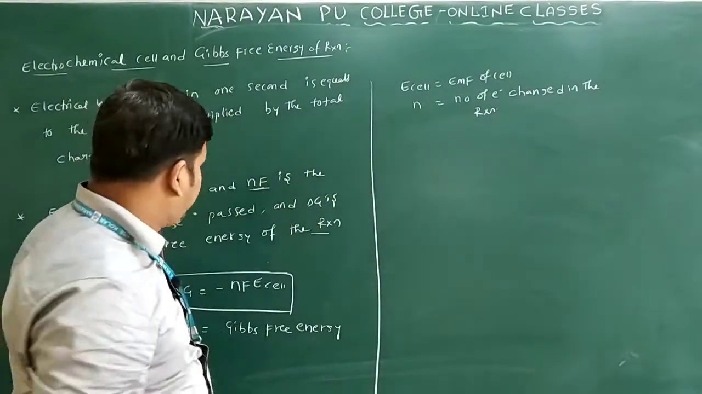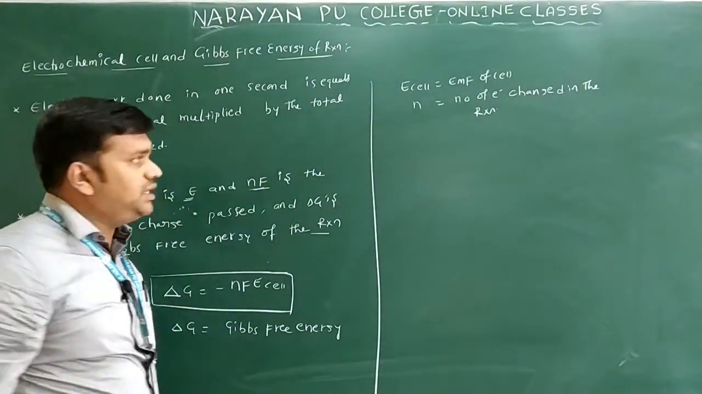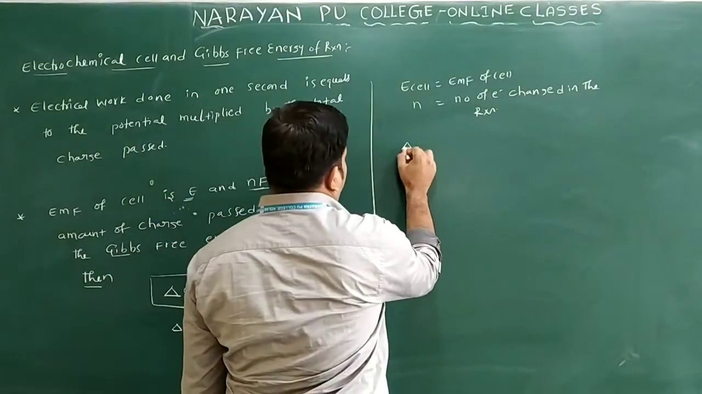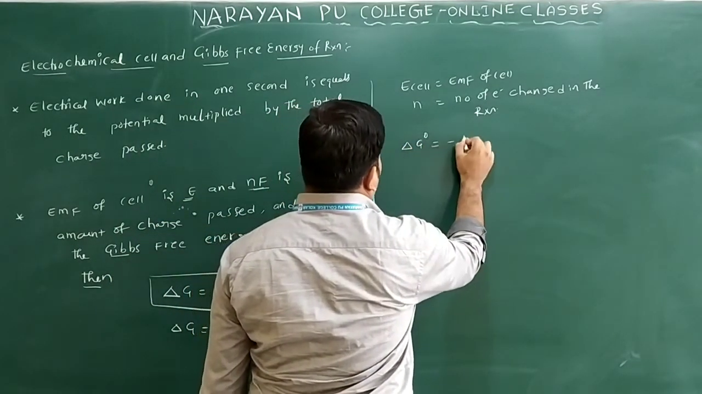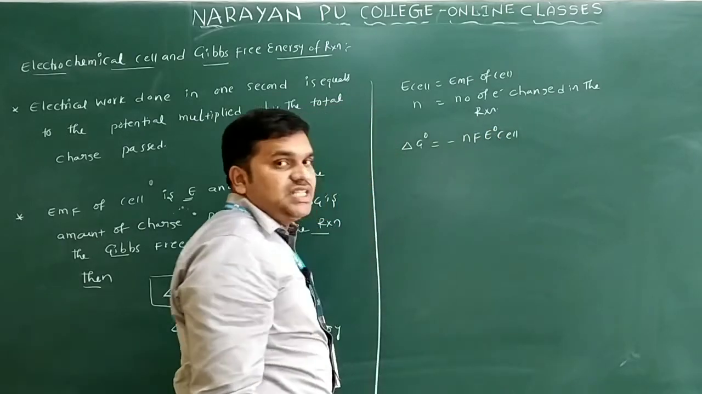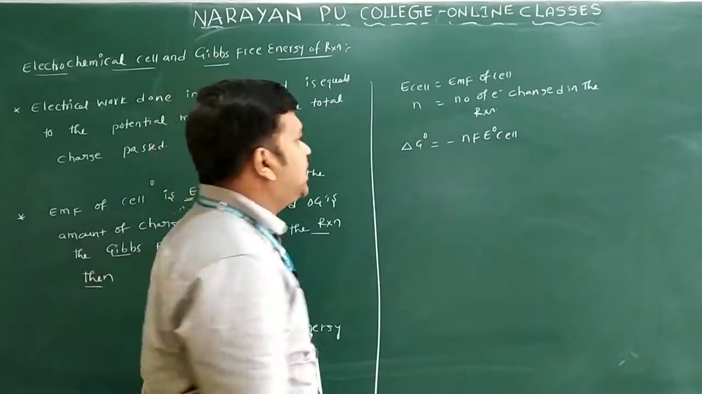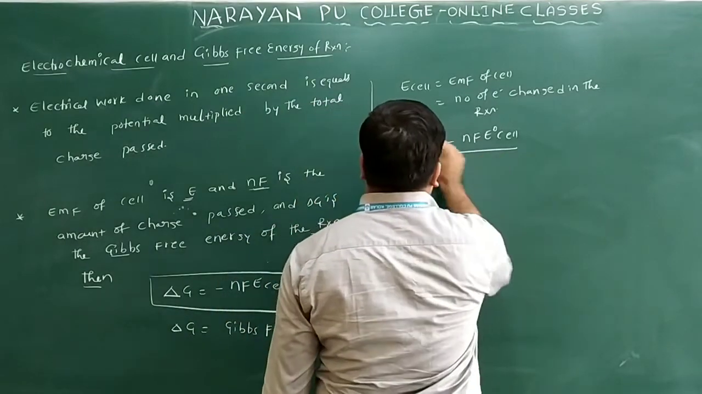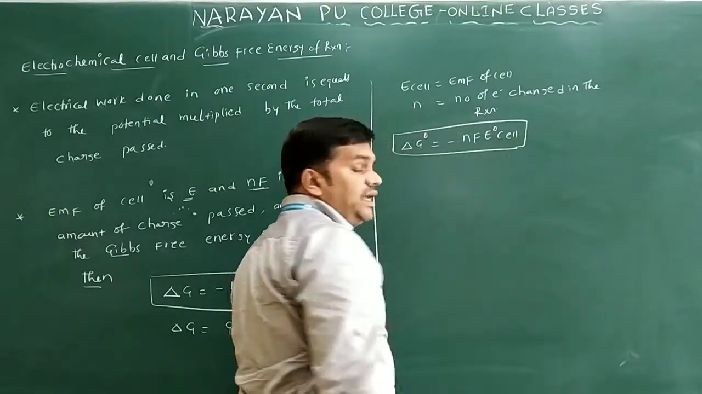Here we can identify the Gibbs free energy at standard conditions. At standard condition, delta G naught is equal to minus nF E naught cell. This is at standard condition: delta G naught is equal to minus nF E naught cell.